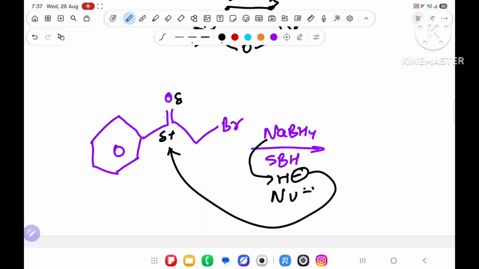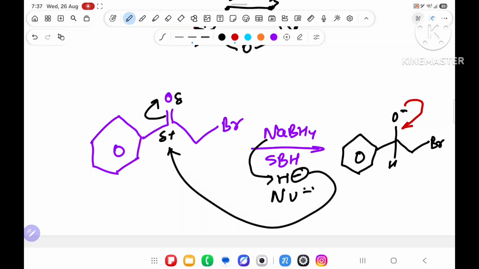It will attack, carbon getting one more extra bond. It will break. Once it will break, what you will get? Ringa, chinga, pinga, hinga, linga, oxygen. Ringa, oxygen minus. Over here, hydrogen will come. No need to show, but I am showing over here. Oxygen has 2 possibilities. Either it will return back. No sir, no returning back because this is not a leaving group. If no returning back, then this oxygen is searching for plus charge. Over here plus, no. Over here plus, yes. Due to electronegative difference, this oxygen will attack here.